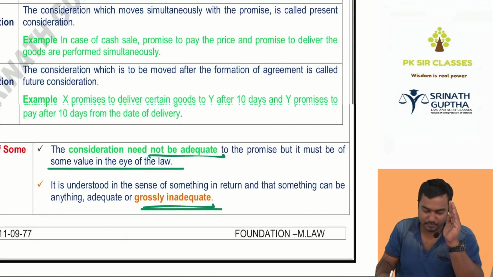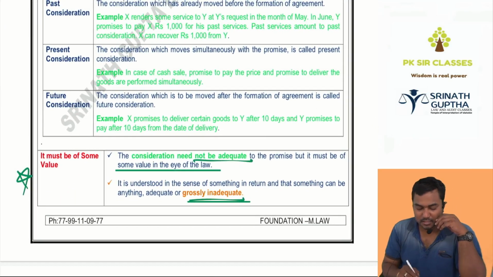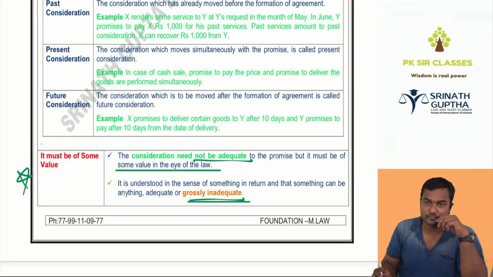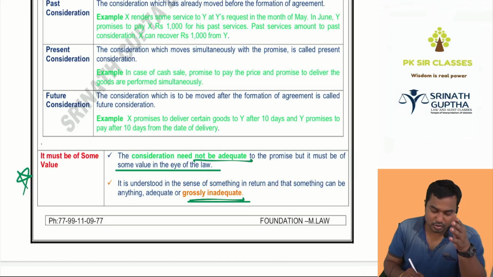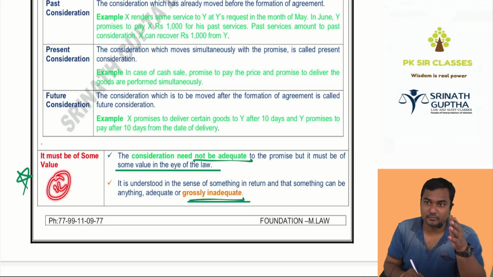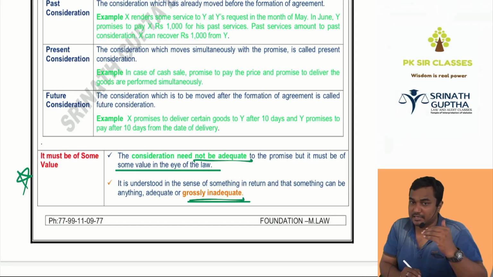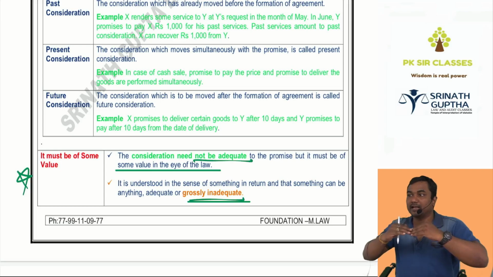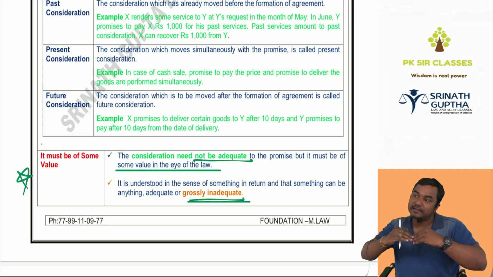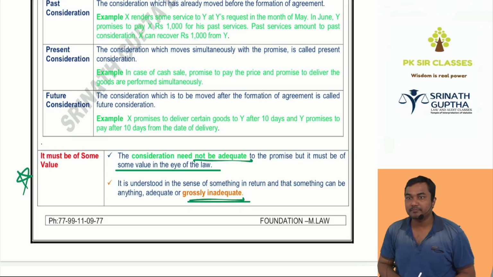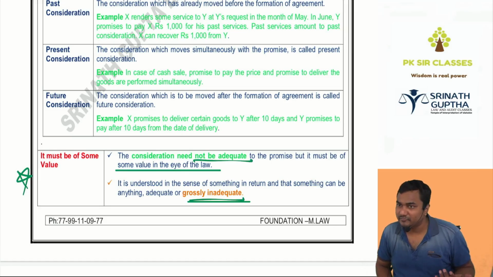Then next, it must have some value. How much value? Can I sell my Benz car to Manoj for 1 rupee? Yes sir, no sir? I can. But the consent must be free consent. Consideration need not be equal, need not be adequate. It can be grossly inadequate also, but the consent given must be free consent. So what am I giving to Manoj? Benz car. What is he giving me? 10 rupees or 1 rupee. Valid? Valid, because my car, my wish. I can sell my car at any price.